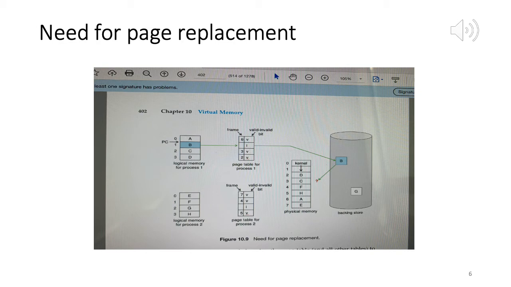For H, the frame number is 5, which means now 5 will be the frame number in which you will bring B in. So copy the B page to frame 5, and then for the entry for B, add in 5. Okay, so this is how the process would work. You would have to identify the appropriate page that you want to evict, and then you have to write that page back to disk from physical memory, disk IO, and then for that page you have to go to its page table entry.